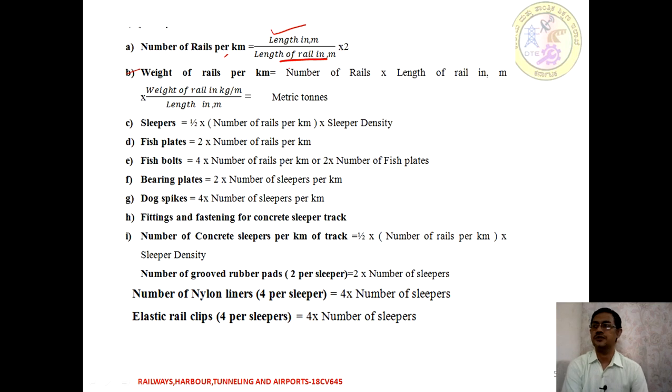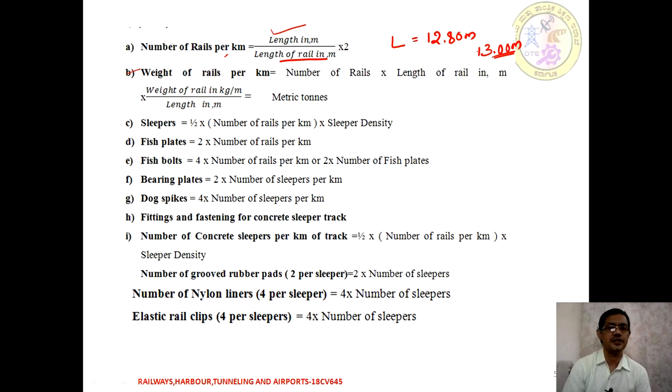If it is a broad gauge, usually the length of one rail is 12.8 meters, or for ease of calculation we can take 13 meters. That is how the length of a rail is used. Whatever numericals I have given are for a broad gauge network.